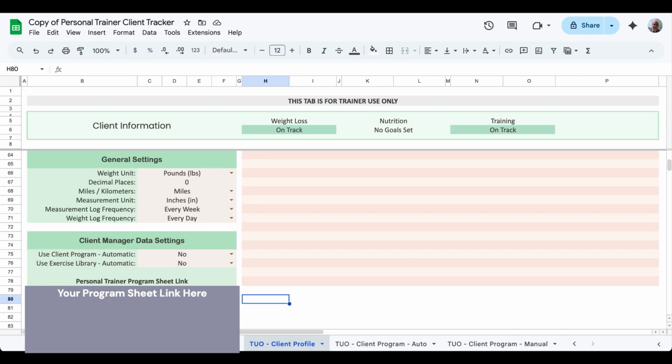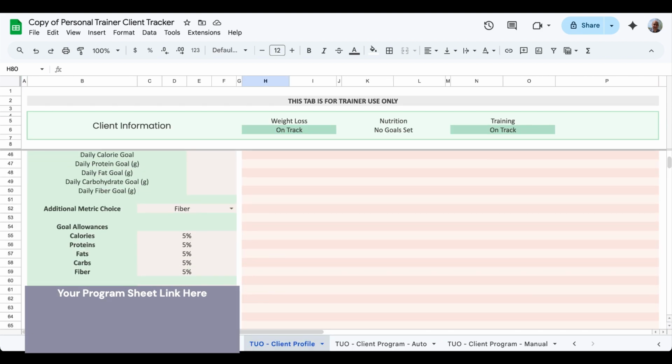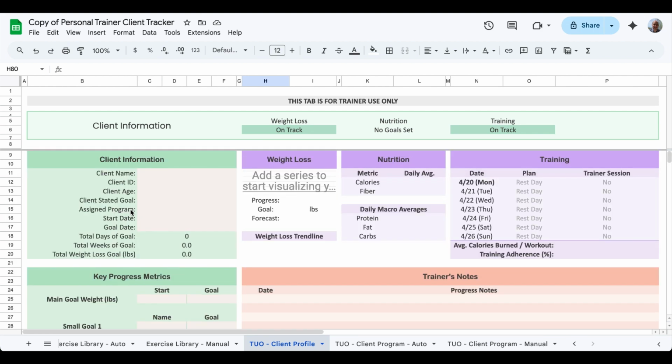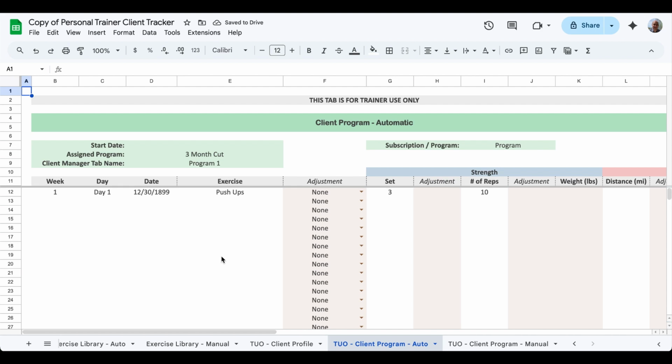So we need to go back to the client profile and scroll up, and you'll see this assigned program row. And what you'll do is you'll just type in the name of the program. So we did 3-month cut, and you have to type it exact so that it finds the actual program that you created. And once we enter that and go back to our program tab, you'll see that the information from the client manager is already in there.